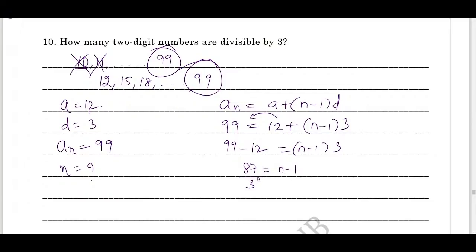Cross multiply, we get 87 by 3. Now n minus 1 equals 87 by 3. Divide 87 by 3, what do we get? 87 divided by 3, we get 29. Shift minus 1 to the RHS, it becomes n equals 29 plus 1. Therefore, n equals what? 30. Therefore, 30 two-digit numbers are divisible by 3.